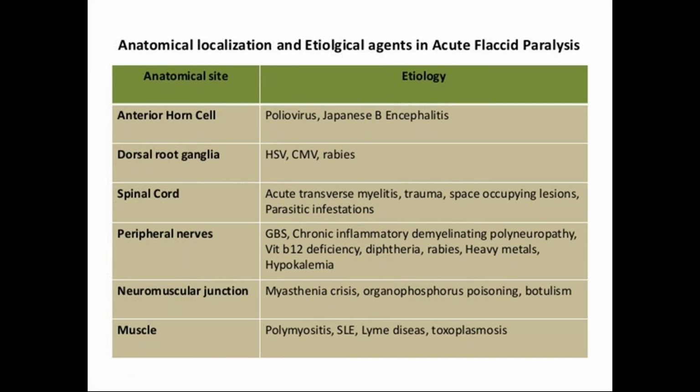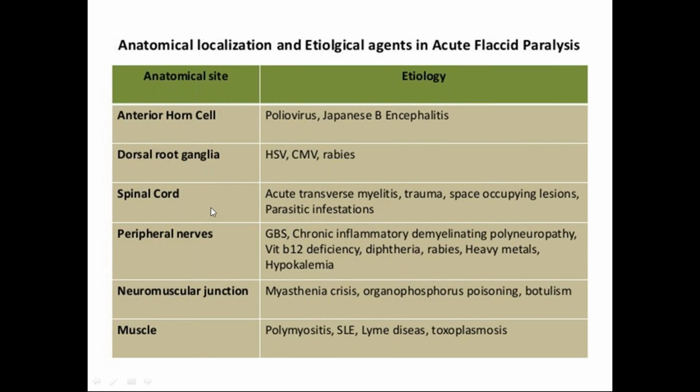So what are the causes or etiological diagnosis for acute flaccid paralysis? Depending upon the anatomical site, the causes will be like this. Anterior horn cell involvement: poliomyelitis, poliovirus, and Japanese encephalitis. Dorsal root ganglion involvement: herpes simplex virus, cytomegalovirus, and rabies. These also can present with acute flaccid paralysis.